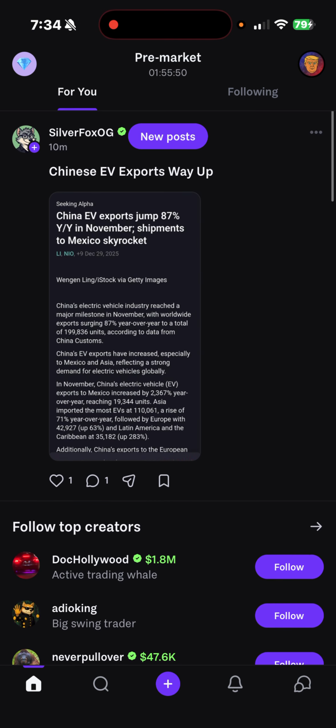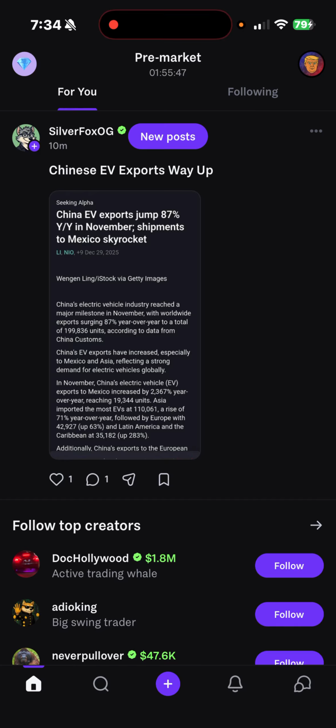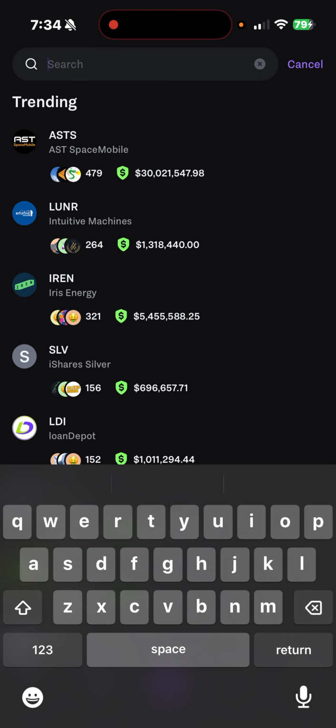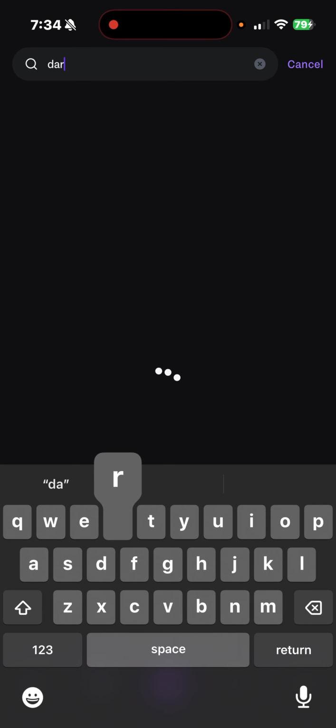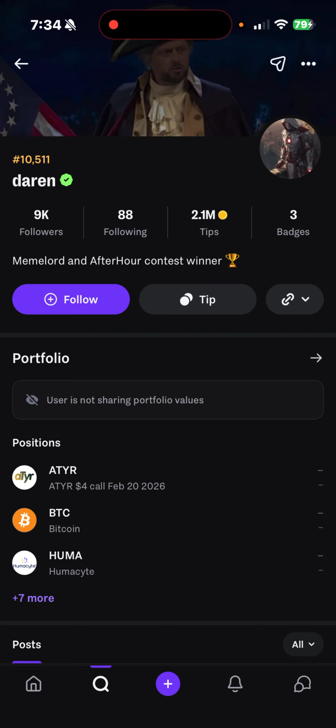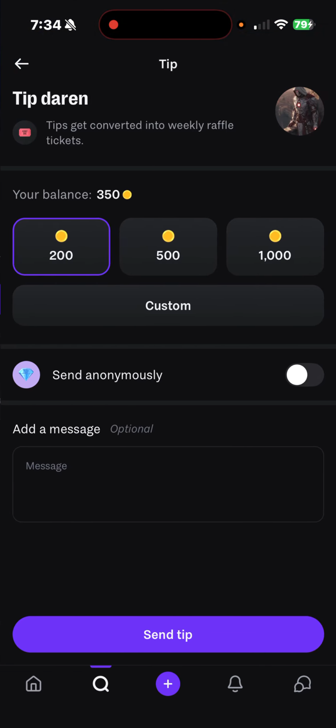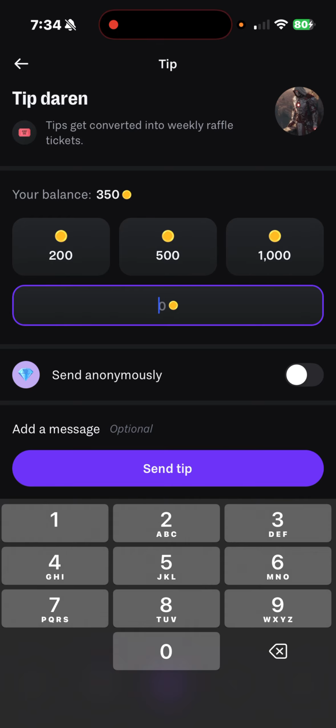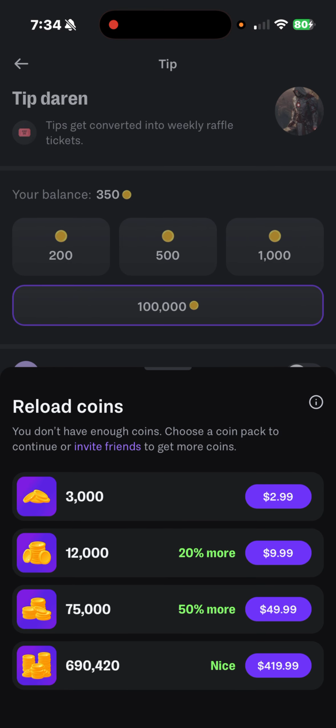Let's say I like to post. I'm going to go to one of my favorite posters on the whole planet, this guy right here. I'm going to open him up and say tip. Everybody's favorite tip to give is always a custom one. It'll be 69, and it actually shows up: nice tip, nice. But let's say I wanted to go the extra mile. Oh no, I don't have that many coins. I can always purchase coins at the bottom of the store as well.